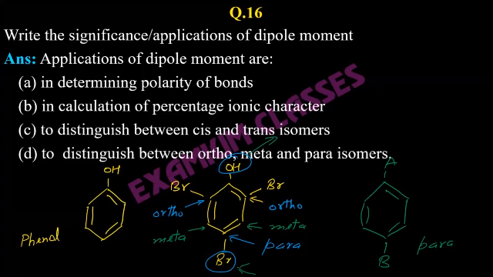And in para form, depending on whether A is electronegative or B is electronegative or electropositive, based on that we can find whether the direction of dipole moment will be in the ring or out of the ring. Based on that, we can say what will be the dipole moment. Obviously, no need to go into those details. Nobody is going to ask in 11th standard or in 12th standard. But you should at least know that based on ortho, meta and para position, the dipole moment will be different.